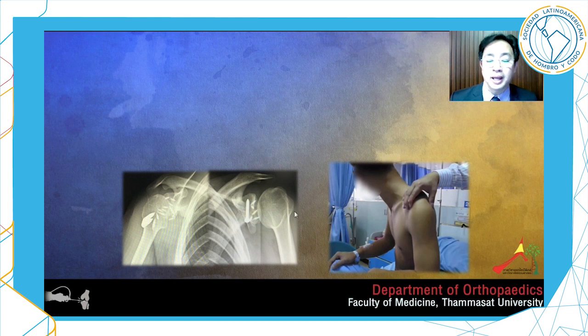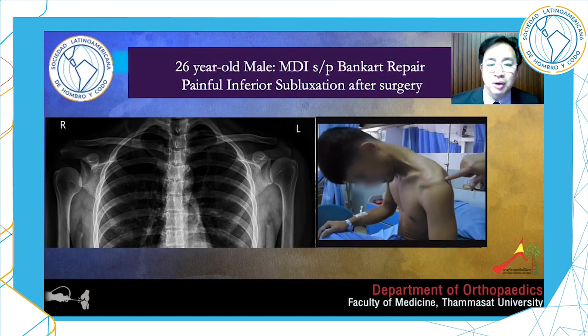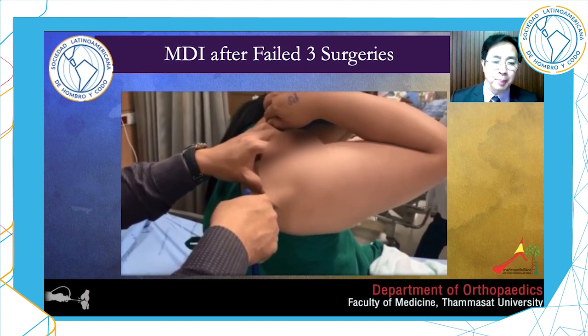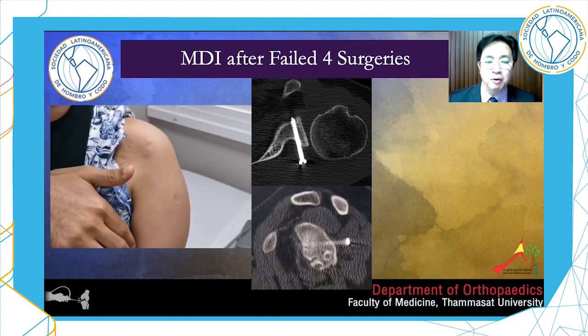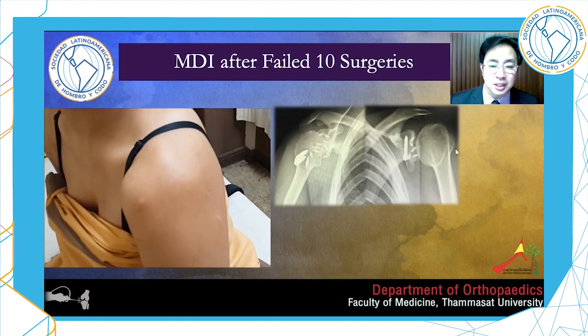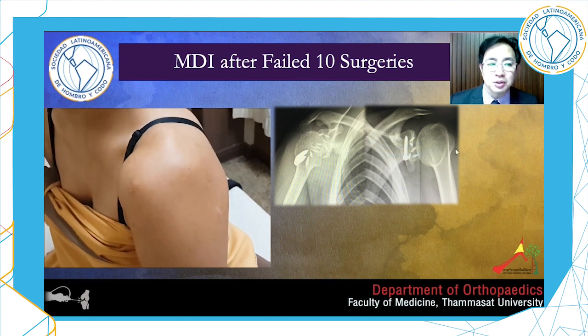Here are some complications. This MDI patient was operated on with a Bankart repair without inferior capsular shift. So after surgery, the patient had painful inferior subluxation. This MDI patient after failed 3 surgeries. This MDI patient after failed 4 surgeries. This MDI patient after failed 10 surgeries, both sides, because she's born loose rather than torn loose.